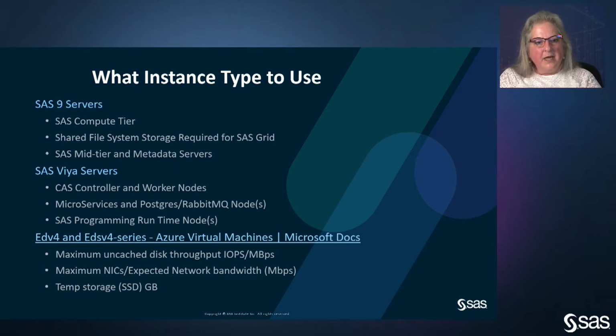And if you have multiple CAS workers or multiple compute nodes from SAS, you need to make sure that all of those nodes, all of those Azure instances, are running the same processor. This way, when you go to do your calculations, they'll all be using the same chipset from Intel and it'll run the task in the same amount of time.